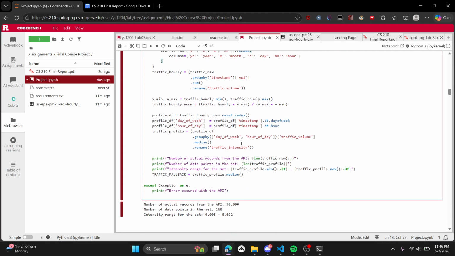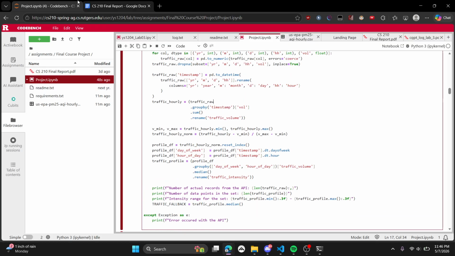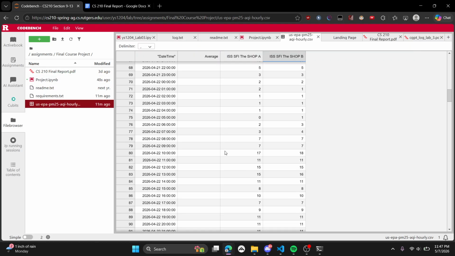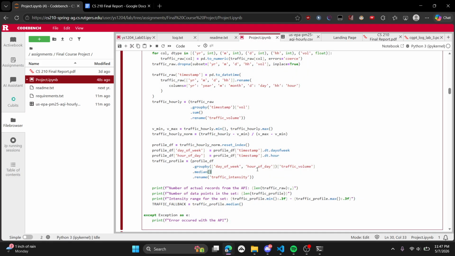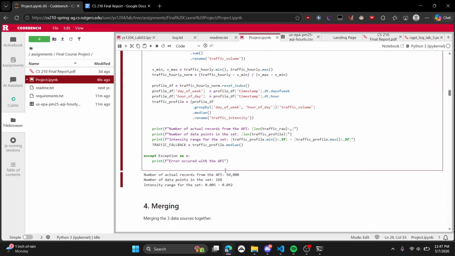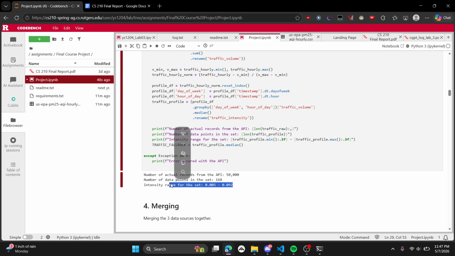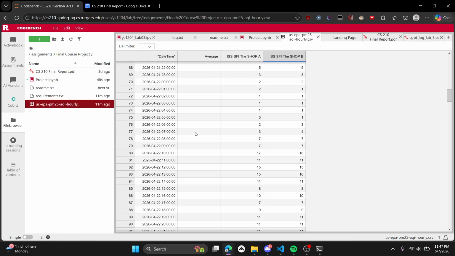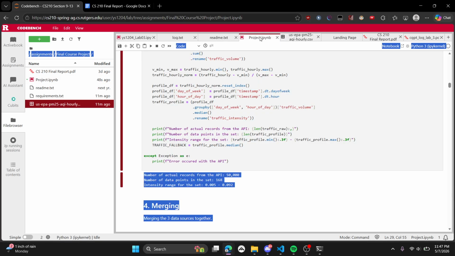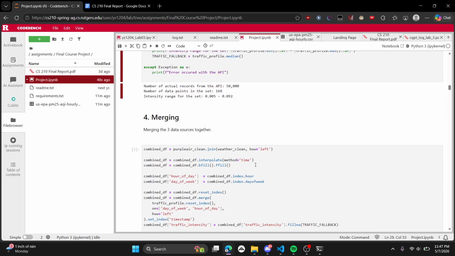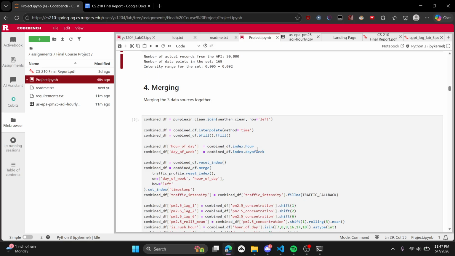So I basically just pulled it from their API, and because, as I said, this only has 2 weeks, I found the traffic intensity for a day based off of 50,000 data points, and then I gave it an intensity, and then I applied that intensity to any given day of the week, in order to circumvent the fact that I only had 2 weeks of data.